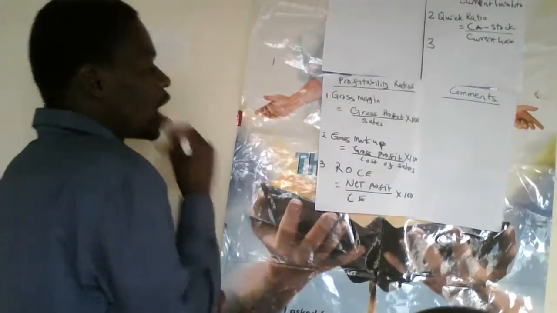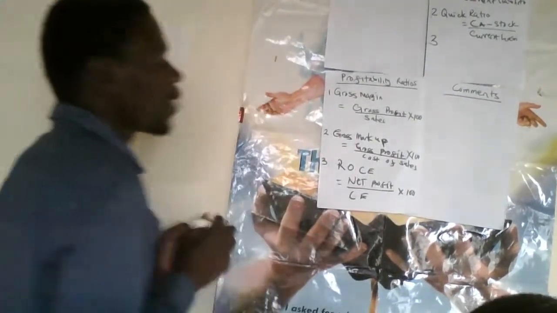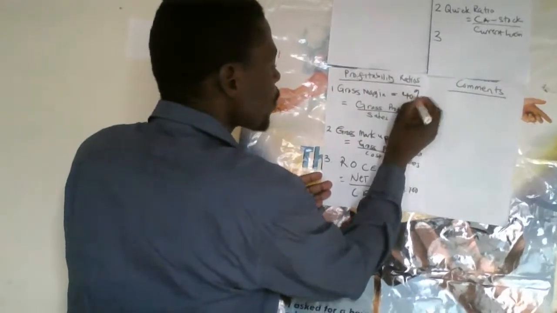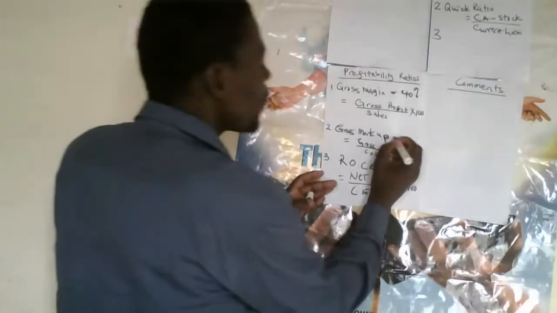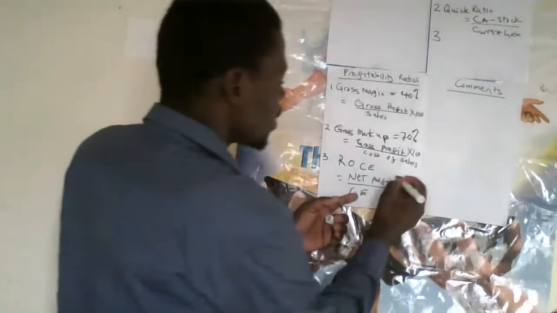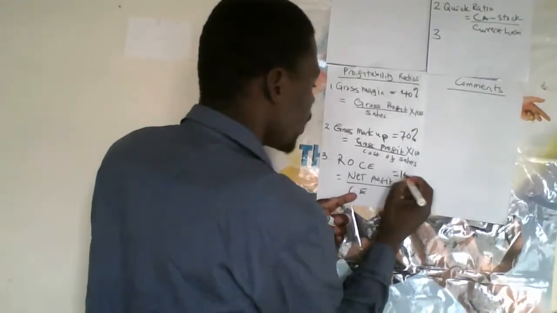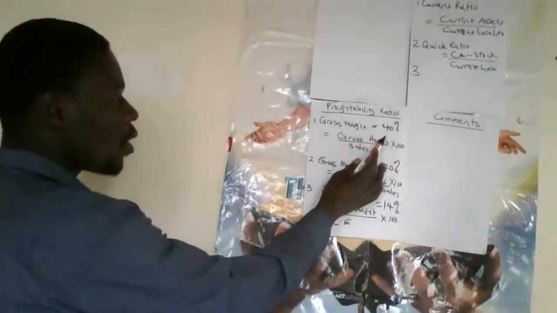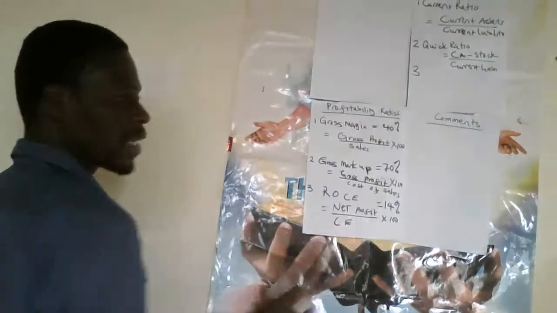What do you do when you are commenting on these ratios? Let's say our gross margin is 40%, then our markup is, let's say, 70%. For our ROS, we need to be in a position to interpret the numbers. Commenting on this one, the closer this ratio is to 100, the better.